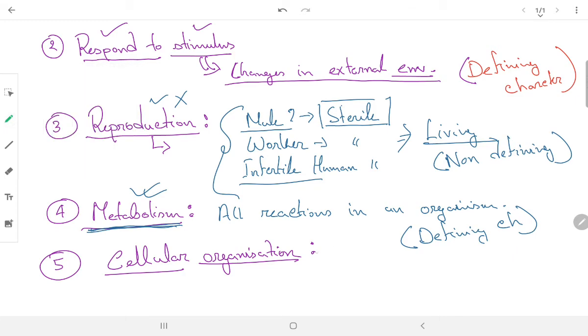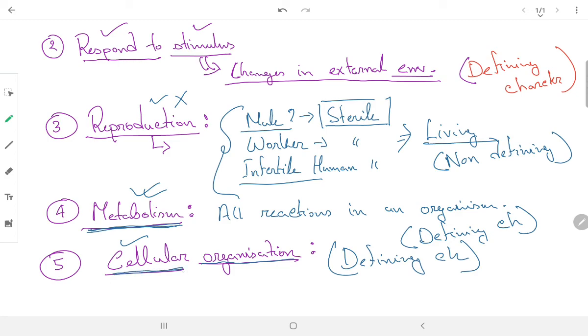Every living organism is made up of cells, so cellular organization is always a defining characteristic. Where there is no cell, there is no life. So we say cellular organization is a defining characteristic.